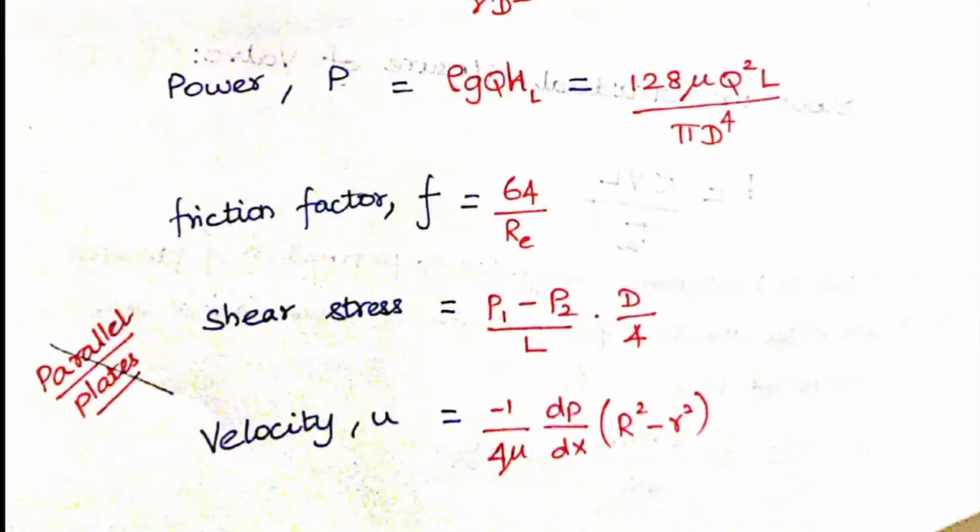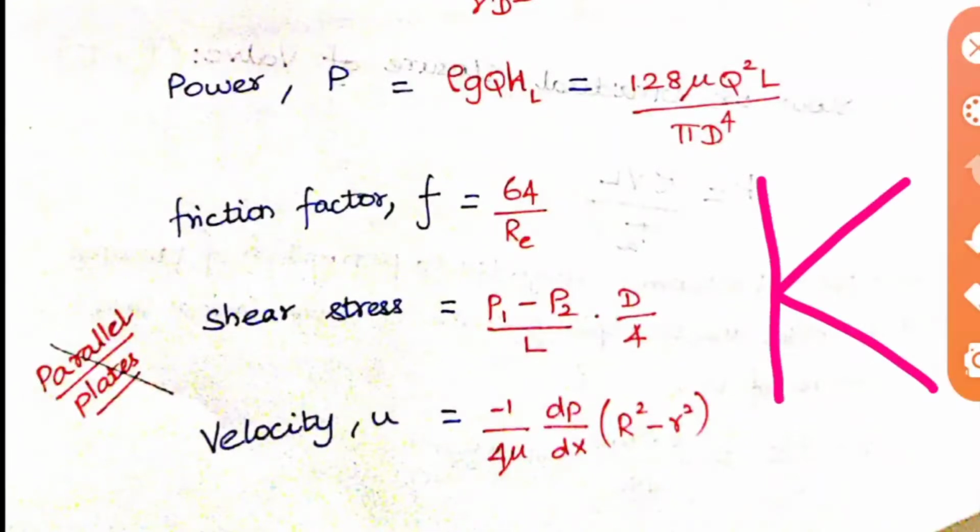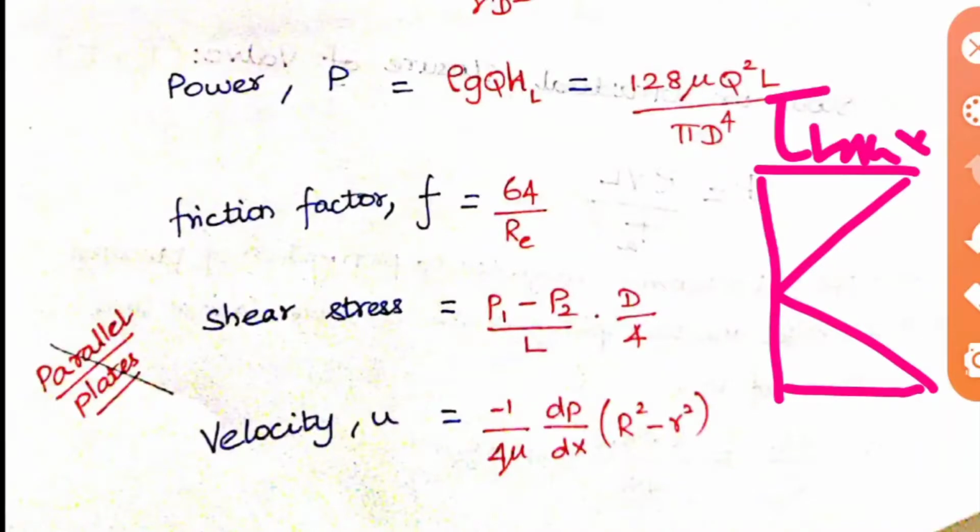So the small r is nothing but we'll be getting a view there, no? In the tau max diagram, that value is what we call R. If you take this shear stress diagram, the shear stress distribution will be like this inside the pipes, and here this will be tau max. When we calculate the u value, that is the velocity value here, then this will be your small r distance. So if you are calculating a velocity, the distance from the center of the point at which you are calculating will be taken as small r.